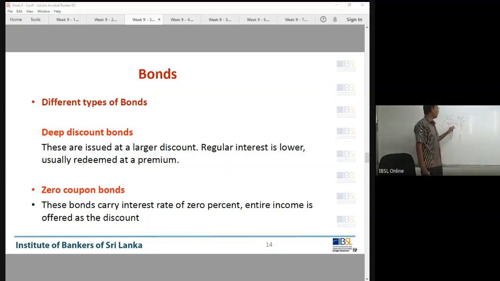But you will be buying this bond at a premium. You pay 110, but at the end of the period you will be receiving 100 only. But still, I am okay. Why? I can earn my yield at 8%. So see, someone can test you these kinds of scenarios, connecting everything, right? Right.